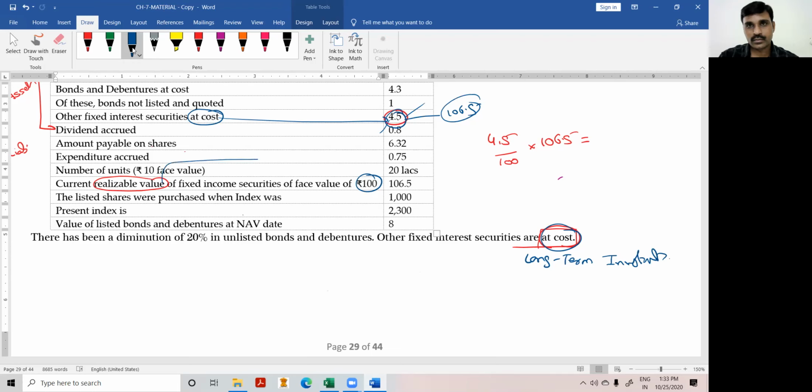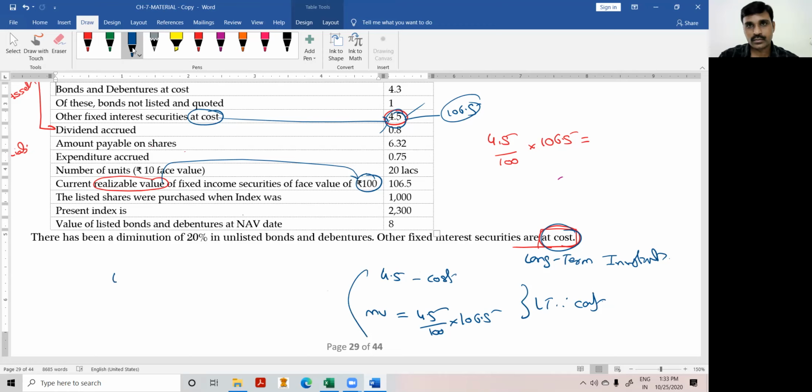They have given this just for the sake of information. Don't confuse it. The first way of interpretation is that 4.5 is the cost, and the market value will be 4.5 divided by 100 into 106.5. This may be the market value, but the investment is a long-term investment, so we want to value at cost. This is one interpretation.